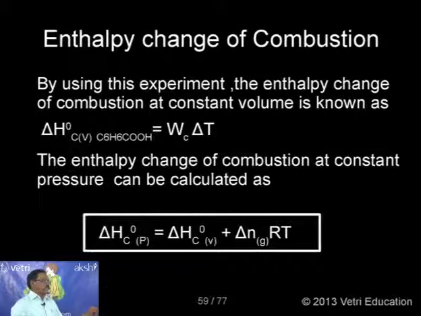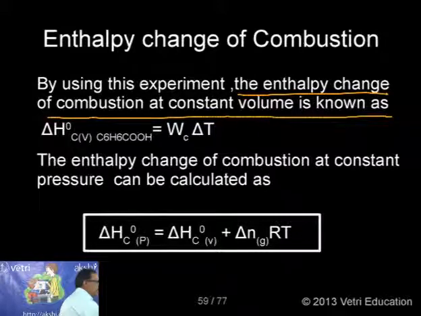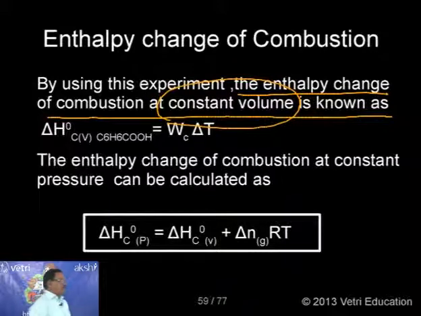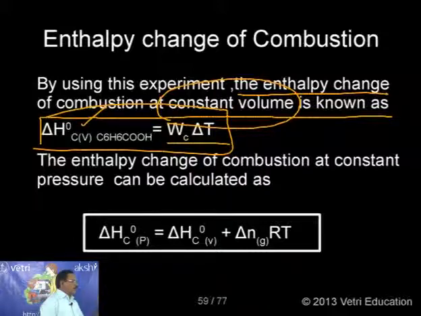By this experiment, the enthalpy change of combustion at constant volume, kindly follow, is delta H0 standard V, where V indicates it is measured at constant volume for benzoic acid. That is WC into delta T. The value on the left side we have already seen, minus 3227 kilojoule. It is known, delta T we can measure, so WC can be easily calculated.